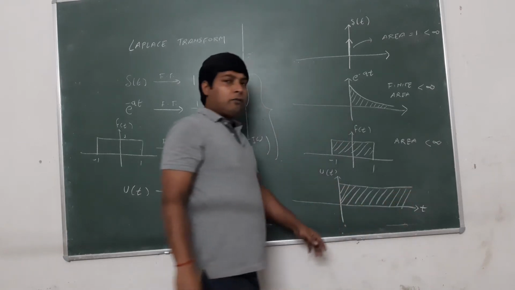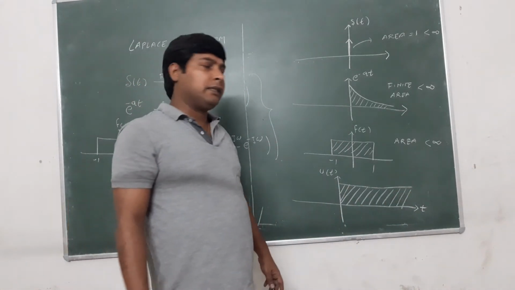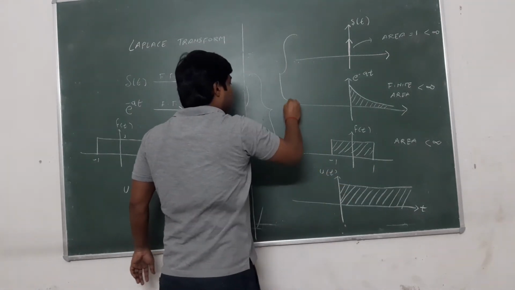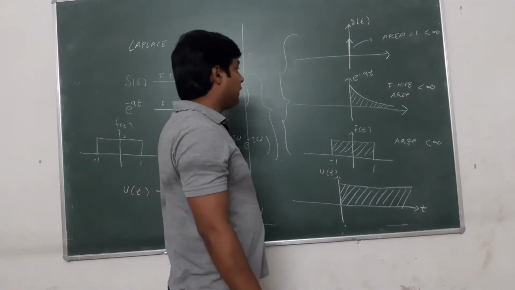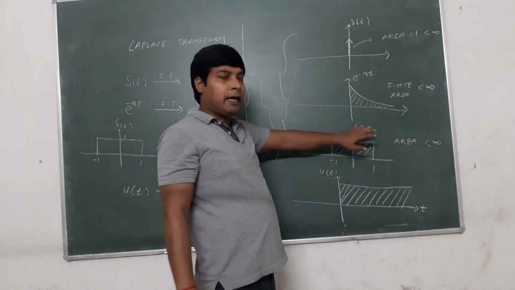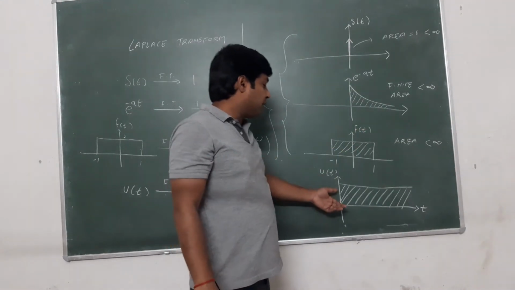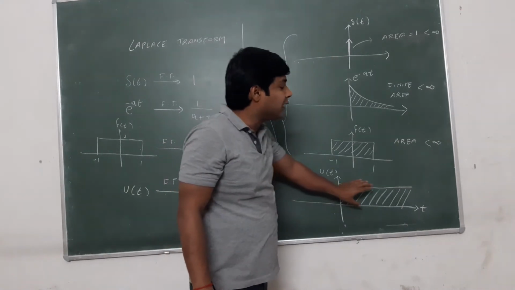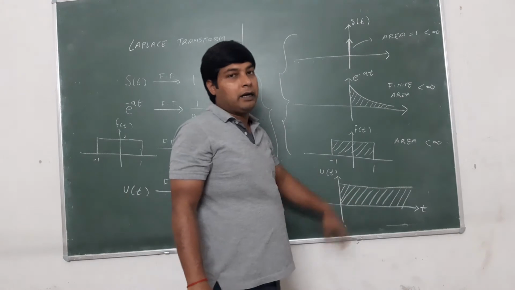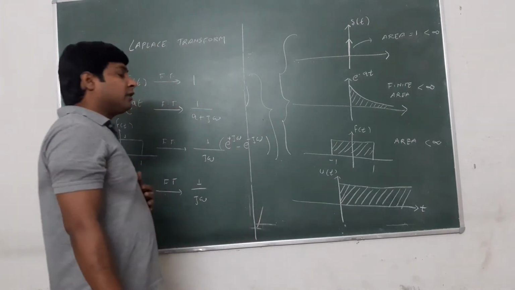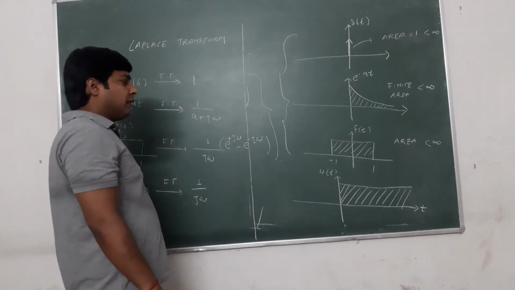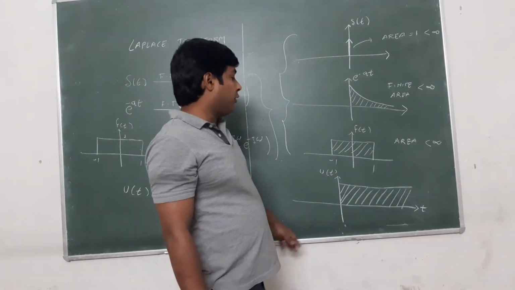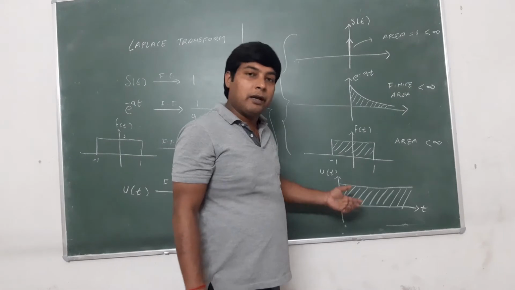So this signal will not satisfy the Dirichlet condition. By seeing the structure, we can directly say that a valid Fourier transform cannot be possible for those signals whose area is infinite.